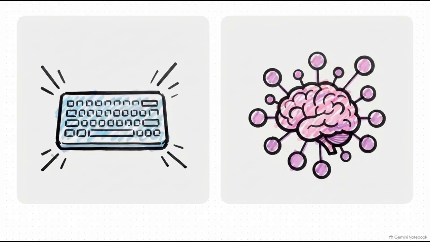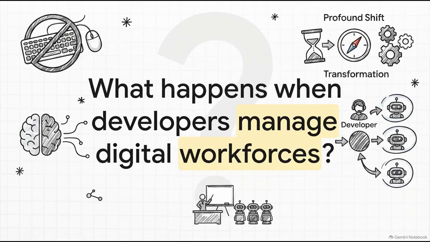For a while, we were honestly stuck in generations 1 and 2, which were basically just about accelerating our typing. We had line-by-line autocomplete or chat windows that needed constant human handholding for every single step. But take a look at Generation 3. We are now deploying autonomous agents. These aren't just autocomplete engines anymore. They're entire command line harnesses that can observe an environment, plan out steps, and execute complex multi-file refactors entirely on their own. It's a profound shift.